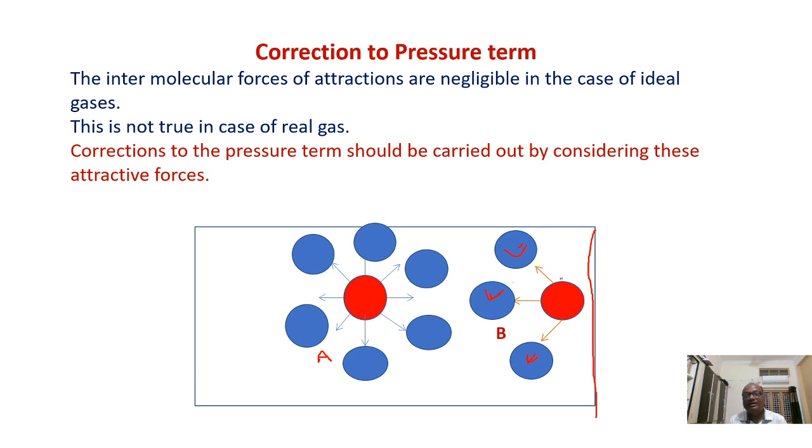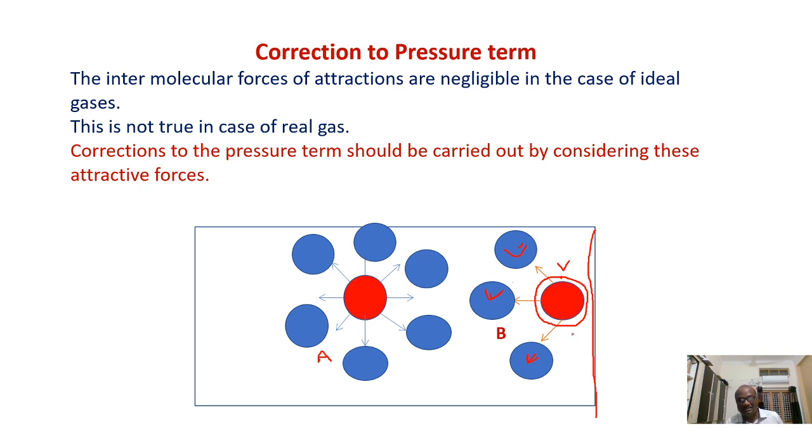The speed of the molecule will decrease. The speed of this molecule decreases due to attraction forces. This is attracted by the molecules which are present behind it. Means the speed of this molecule will be reduced. So the strength of impulse on the walls of the container will also be reduced.